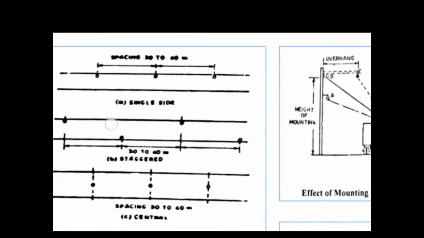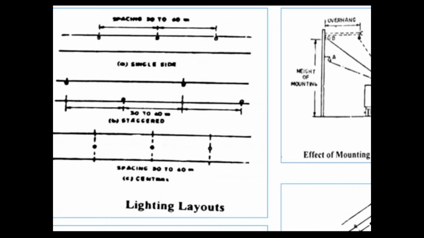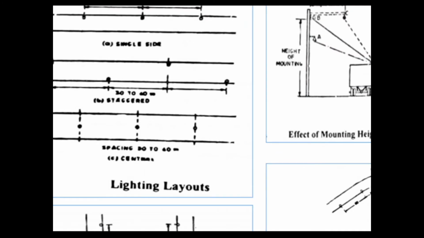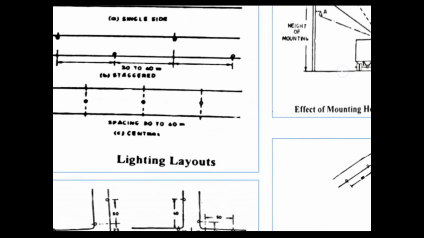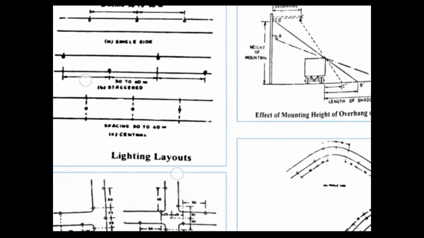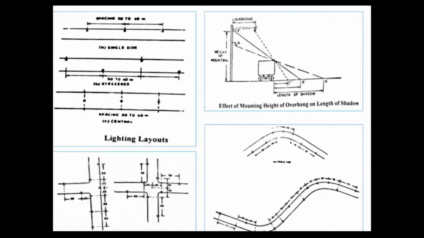In the first case, when the lighting is to be provided on a single side, then it may be provided at a distance of 30 to 60 meters center to center. If it is provided in staggered form, then the lights can be provided at a distance of 30 to 60 meters center to center in a staggered formation. Whereas if it is provided on both the ends of the road, then they can be provided again at a spacing of 30 to 60 meters.